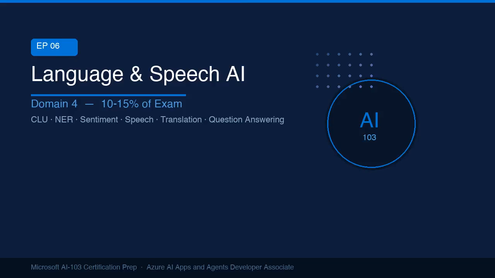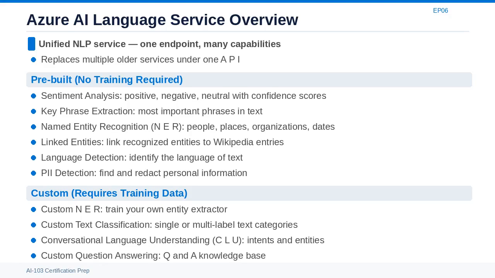Let us start. Azure AI Language is the unified natural language processing service on Azure. It replaces several older services under a single endpoint and API. The service has two categories of capabilities. Pre-built capabilities work out of the box with no training required. Sentiment analysis scores text as positive, negative, or neutral and returns a confidence score. Key phrase extraction identifies the most important ideas in a piece of text.